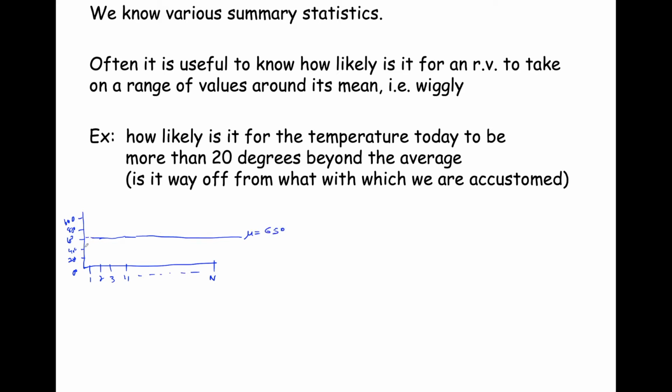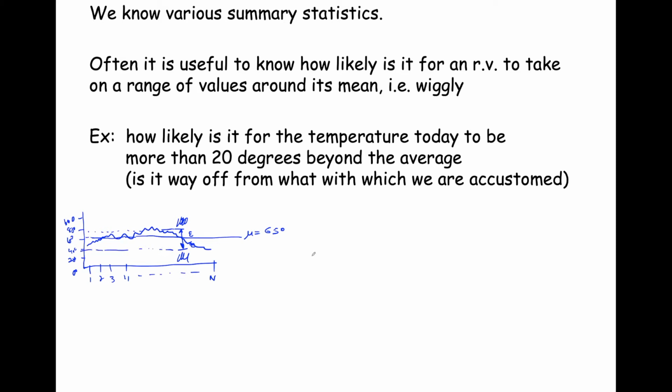Of course, if you measure the temperature throughout the day, maybe it's really cold at night. It's going to jump up and down, and then it might go up a little bit, it might come back down, but on average, it's 65 degrees. One of the things you might wonder is how much up and down that particular temperature will range. A certain distance above the mean, we'll call that epsilon, and below the mean, we'll call that epsilon. You might want to know, is it likely to go outside of epsilon? Is it going to go in this range, or maybe in that range? How likely is it to stay within this band, epsilon, above and below the mean?